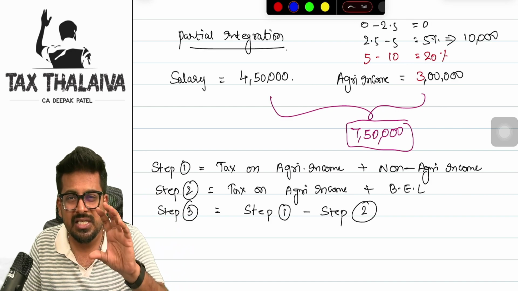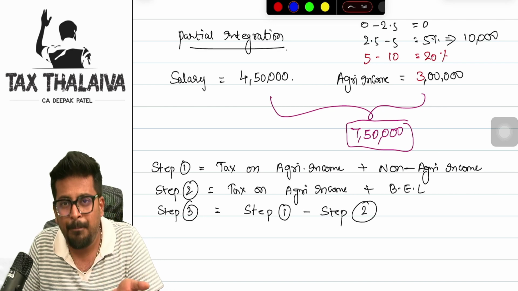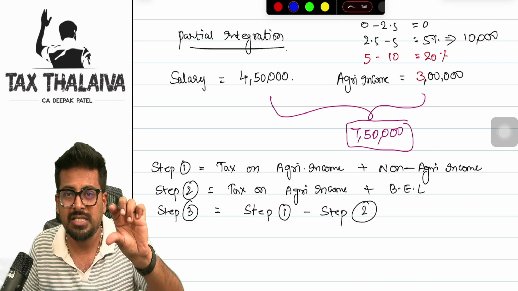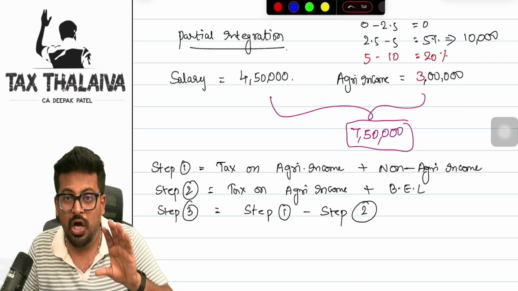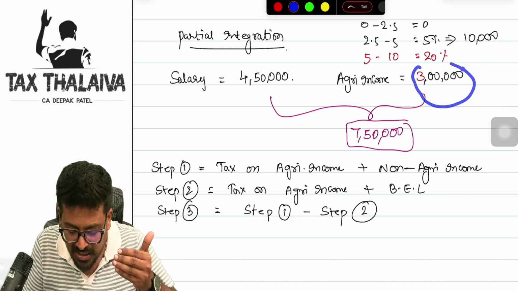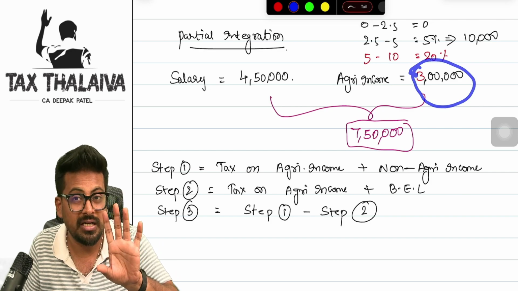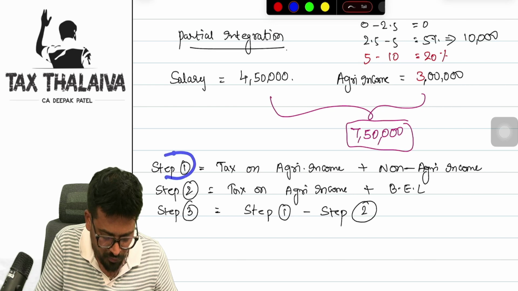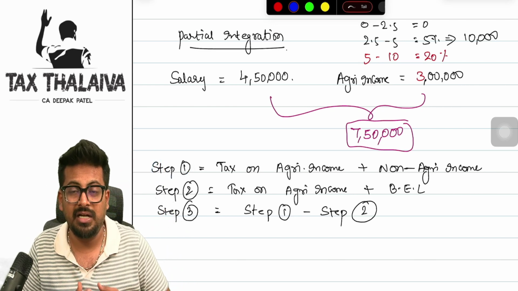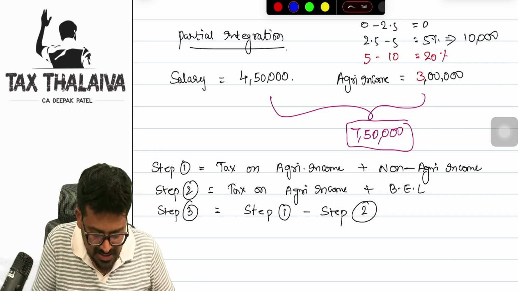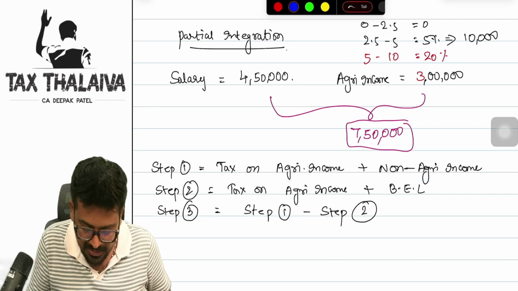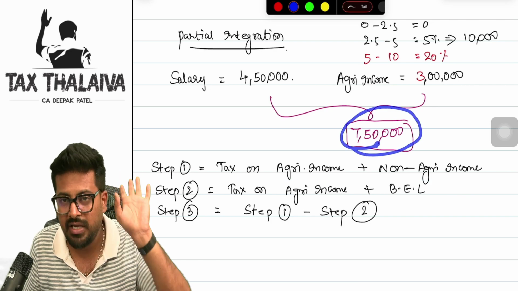That is why, to fix the tax rate for this person, the government has introduced a concept called partial integration. Now you will get the doubt: does that mean this 3 lakhs is getting taxed? No, it will not get taxed. How, sir? There is a procedure for how we can compute the tax liability in this kind of scenario. In step 1, we compute tax on agriculture income plus non-agriculture income, that is, tax on 7 lakh 50,000.